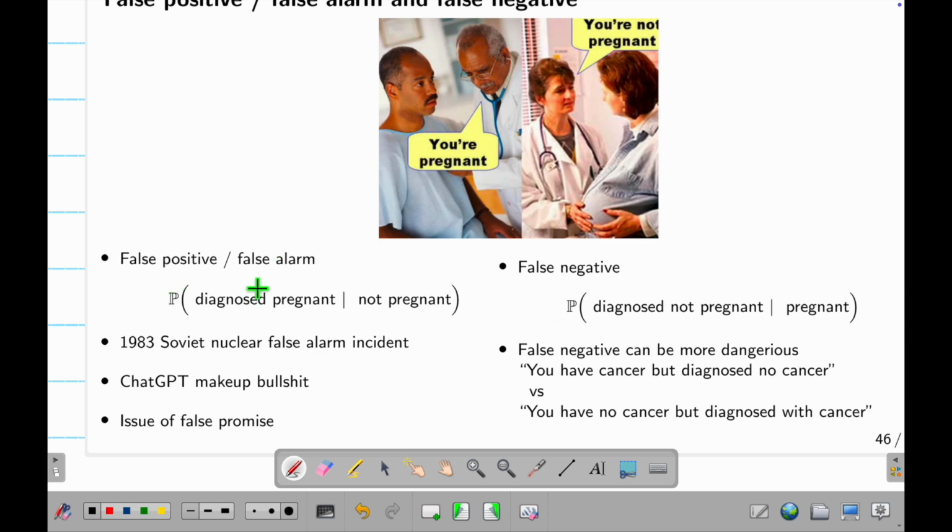This is called false positive, or false alarm. This is called false negative. And let me tell you a funny story: the 1983 Soviet nuclear false alarm.